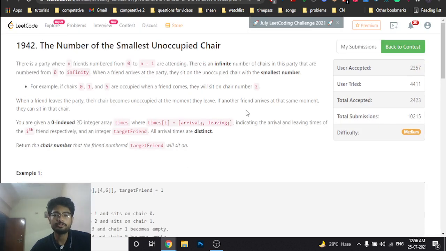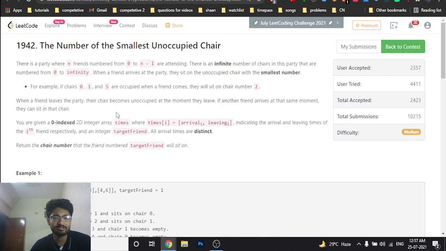Then friends are coming to a party, and whenever a person enters the party, he will take the smallest integer chair which is available at that moment. There are different chairs and every chair is labeled, like the first chair is 0, 1, 2, 3, 4, 5 and so on. Whenever a person enters, he will choose the smallest id, the smallest integer chair which is available at the moment.